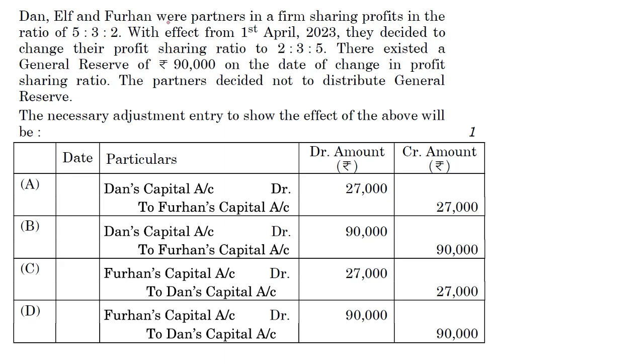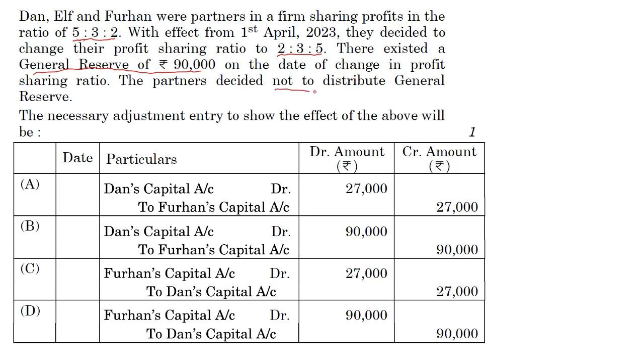Dan, Elf, and Furhan were partners in a firm sharing profits in the ratio 5:3:2. With effect from 1st of April 2023, they decided to change their profit sharing ratio to 2:3:5. There existed a general reserve of 90,000 on the date of change in profit sharing ratio. The partners decided not to distribute the general reserve. And we have to think of a journal entry.